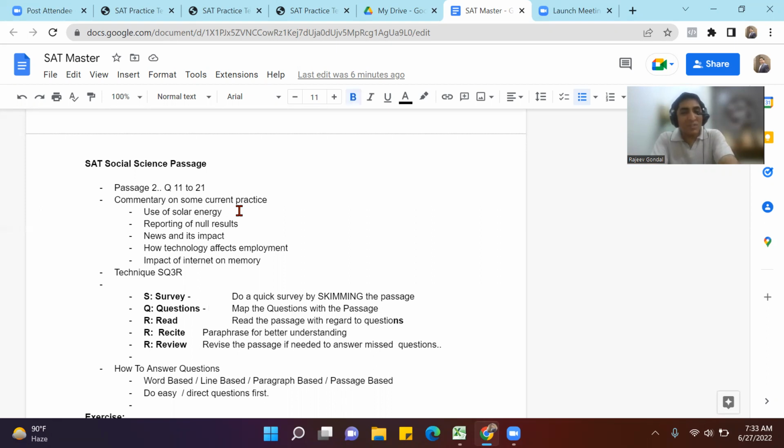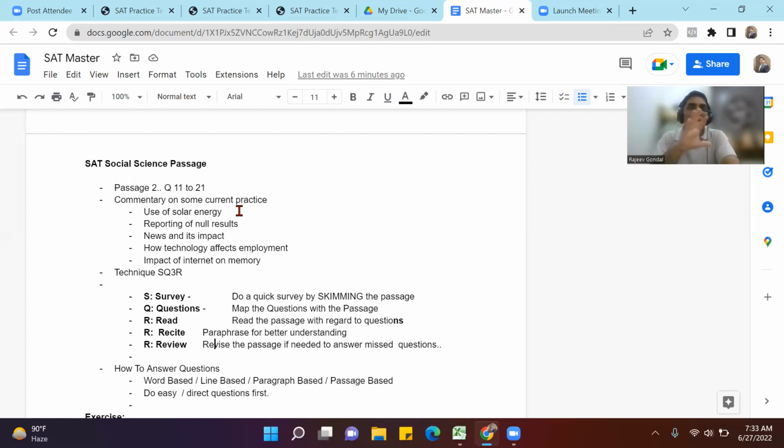Then read the passage and answer the questions. Recite the passage to understand it properly in case there are some gaps. And then review your answers. Do the difficult questions this way. So this is one particular strategy suggested by some people. You can try it. As I said earlier, there is no one-size-fits-all solution. You have to keep on experimenting and see which technique works for you.